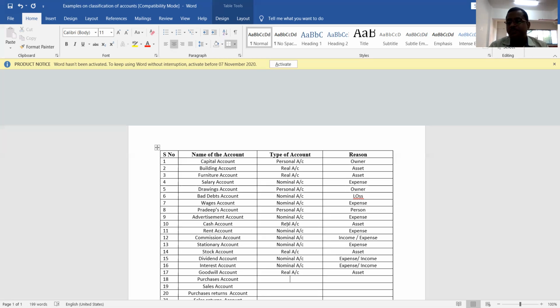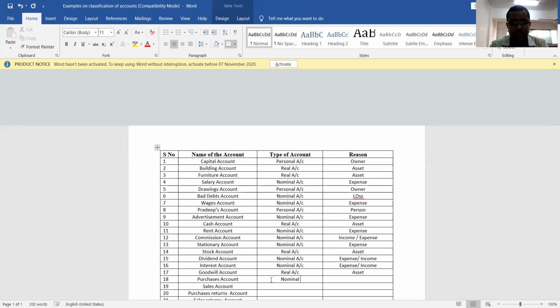Machinery purchased cannot be called purchases, because the terms purchases and sales are only applicable to goods. Sorry, they are only applicable to goods. They are not applicable to assets. So purchases are actually the expenses in the ordinary course of business. Since it is an expense, it is a nominal account.